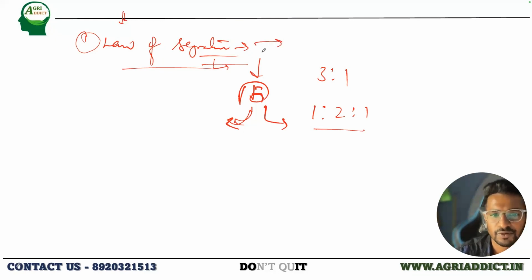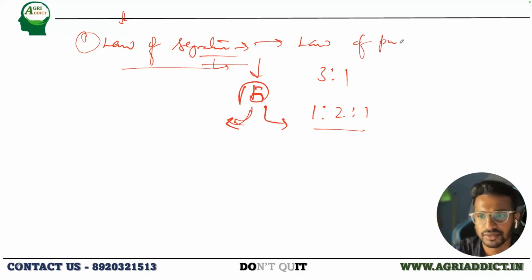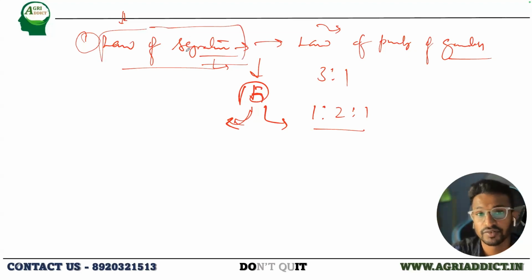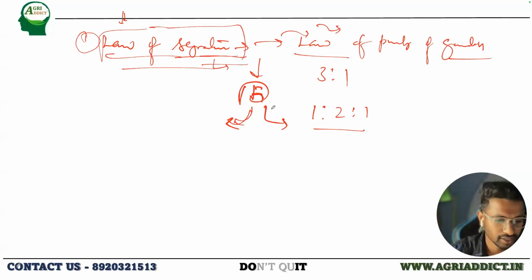And what is the other name for this law of segregation, if you remember? Law of purity. Yes, very good. Speak louder. Law of purity of gametes. Be confident. So it is the law of purity of gametes. It's pretty important that you also remember the alternative names, because in the exam it's not certain that they will only give the law of segregation. They might use the law of purity of gametes instead. So be sure to know all the alternative names for a single term. Okay. So this is the law of segregation. That is fine.